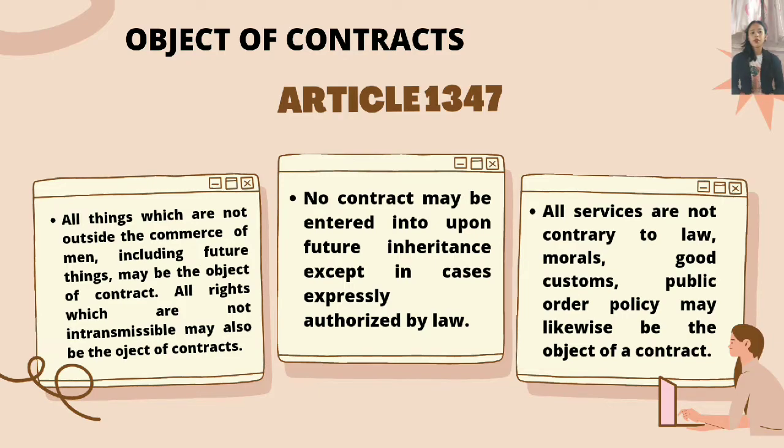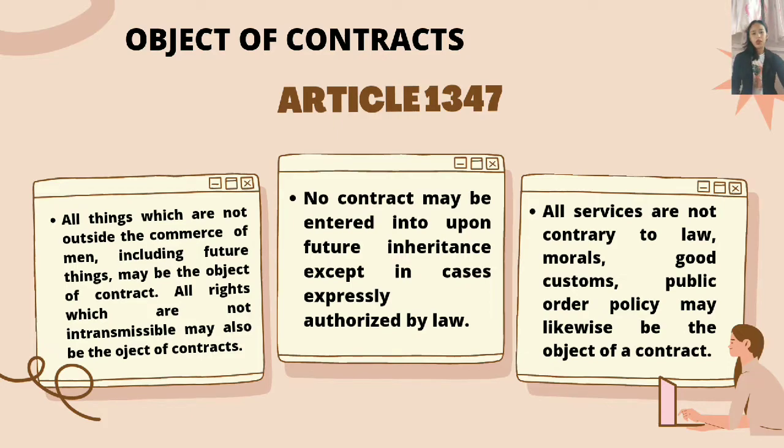No contract may be entered into upon future inheritance except in cases expressly authorized by law. And lastly, all services which are not contrary to law, morals, good customs, public order or public policy may likewise be the object of a contract.